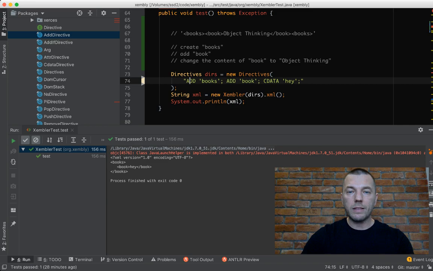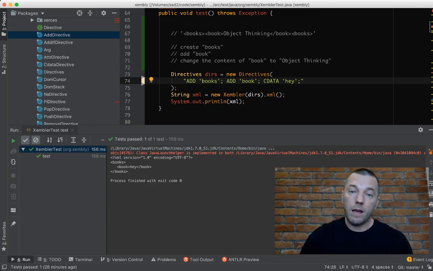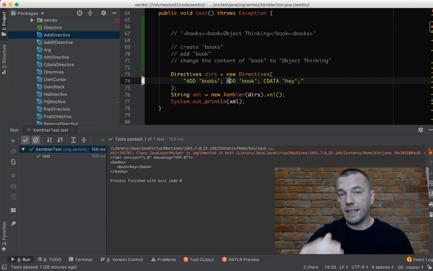And say the command number 1 is add books. Well, you say add, there is no root element, so it will understand that the document is completely empty and the only place to add books is to make it the root element. And then the next command is add book. We create the first high-level element, and then we stay at that element, and now it's time to add a new element, and we are located at the root, so in this case, the add command will understand that the book has to be added to books. And then we need to set the content, Object Thinking.